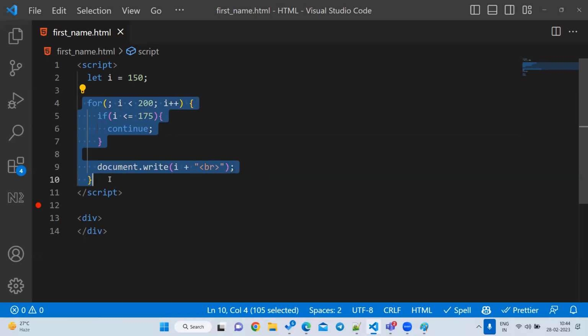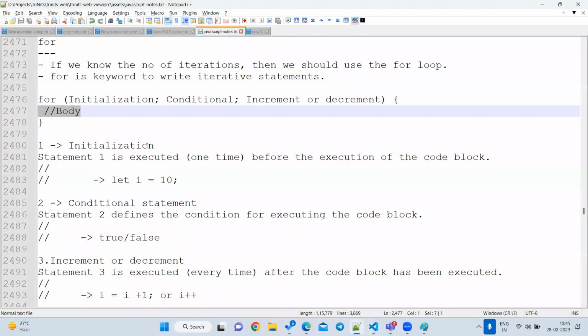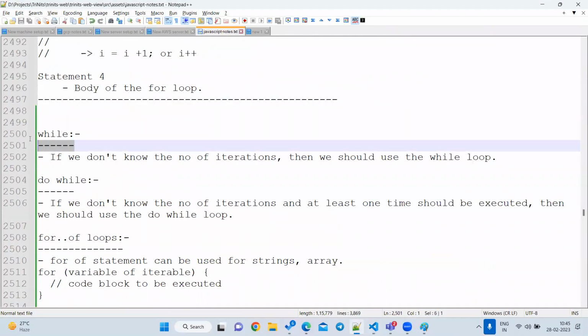So something like this we can do with a for loop. Is the first part optional or not? Optional. Second part optional. Third part optional. Body optional. So everything is optional, and based on the condition we can write our own things. So this is the for loop program. Now, the while loop.